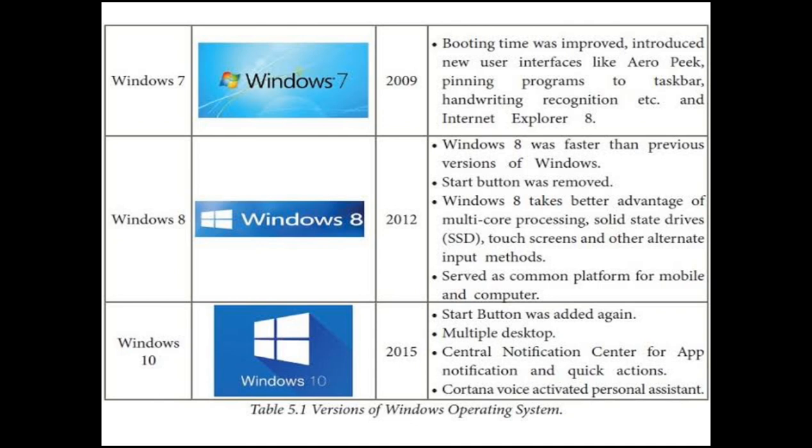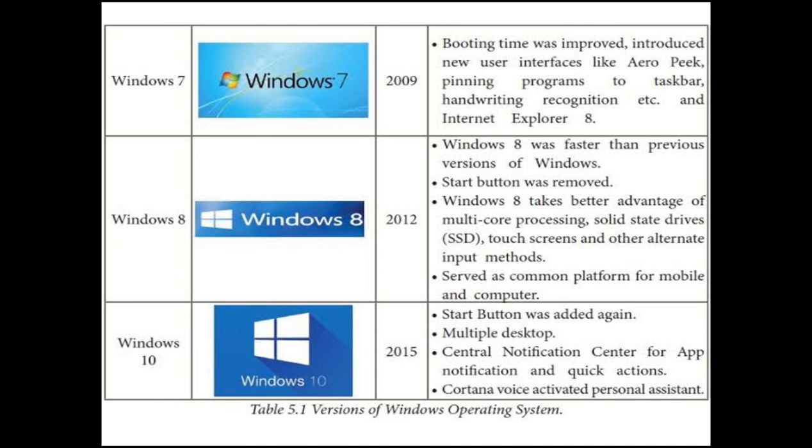The next version is Windows 8, which was invented in the year 2012, and the features are: Windows 8 was faster than previous versions of Windows, the start button was removed, and Windows 8 takes better advantage of multi-core processing, solid state drives, touch screens, and other alternate input methods. It served as a common platform for mobile and computer.